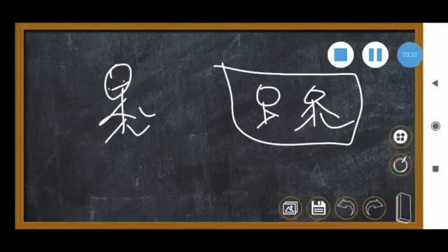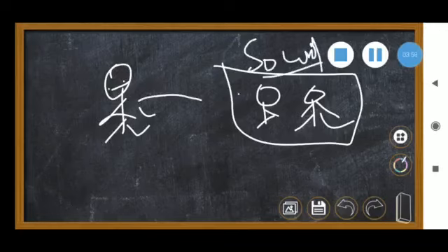For that game, how can that boy realize? By the sound being made, he knows that some person is standing over there. By producing that sound, he can realize some person is there, so that he will say 1 2 3. So sound is very, very important. Sound plays a major role in our daily life.